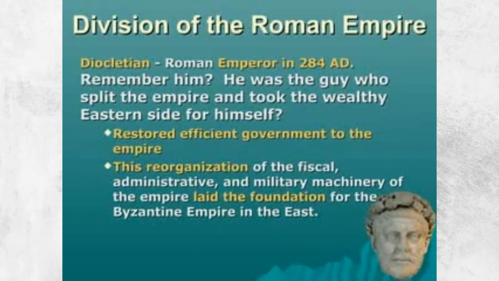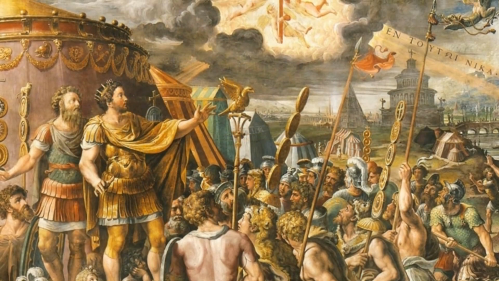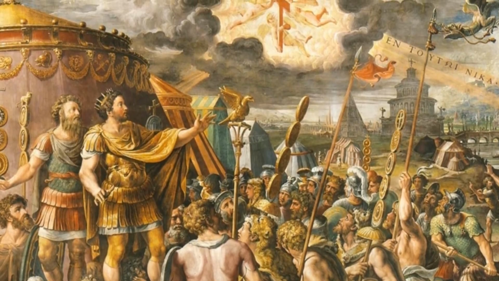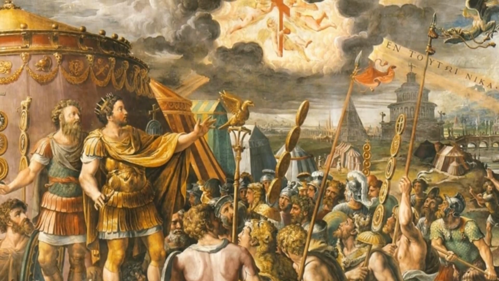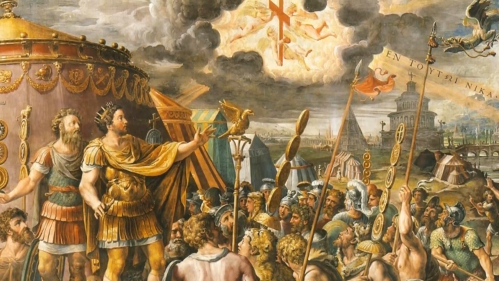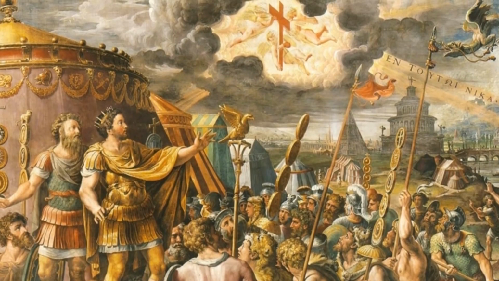He appointed a co-emperor, Maximian, to rule the western provinces, and he controlled the eastern part, known as the Byzantine Empire. To slow inflation, Diocletian fixed the prices of many goods. When the Emperor Constantine came into power, he continued Diocletian's reforms. In addition, he granted toleration to Christians and moved the empire's capital to Constantinople, making the Eastern Empire the center of power. These reforms failed to stop the long-term decline of the empire.